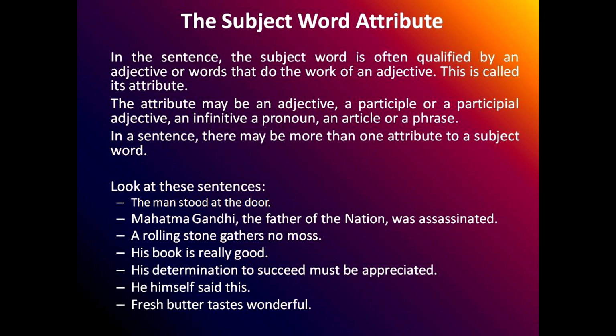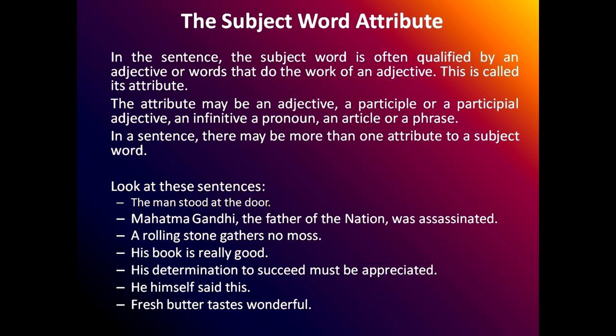The second sentence is: Mahatma Gandhi, the father of the nation, was assassinated. Assassinated means killed or murdered. Now here, about whom are you talking? Mahatma Gandhi, the father of the nation. But what is the main word over here? Mahatma Gandhi. So the subject word will be Mahatma Gandhi, and the subject will be Mahatma Gandhi, the father of the nation. And what will be the attribute? The father of the nation, a noun phrase. So you have to separate into 3 columns and write.